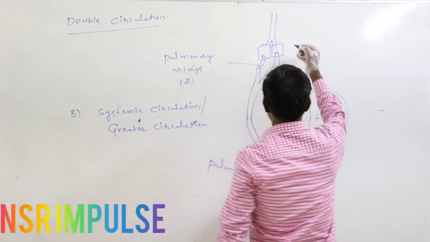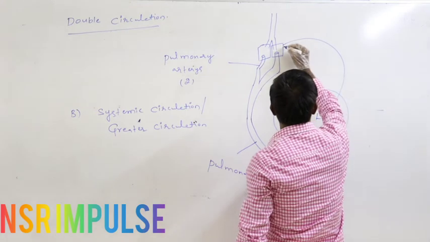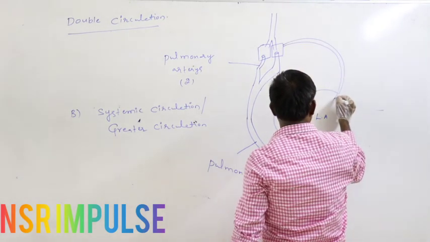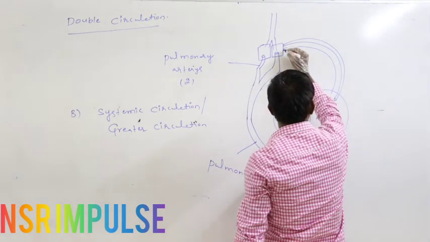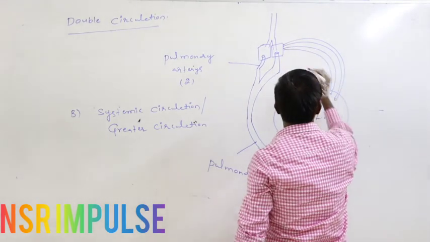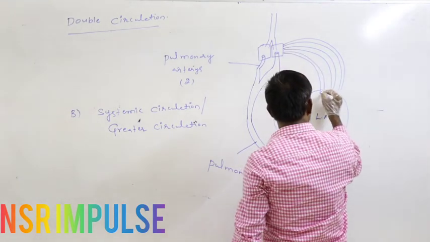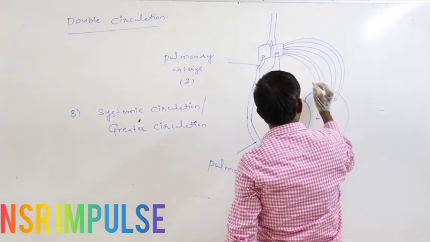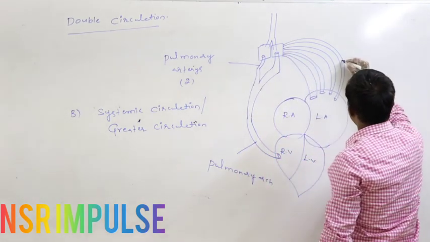Again from the lungs, 4 pulmonary veins carry oxygenated blood into the left atria. These are the pulmonary veins.